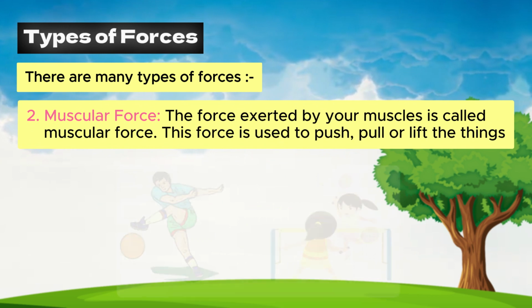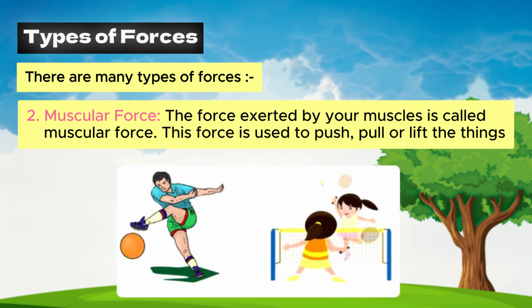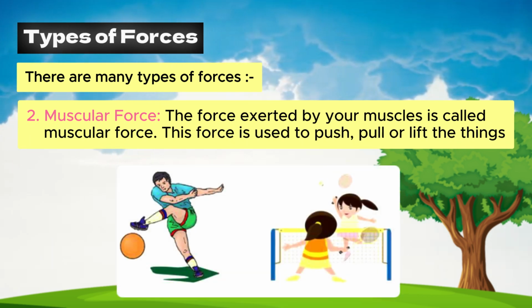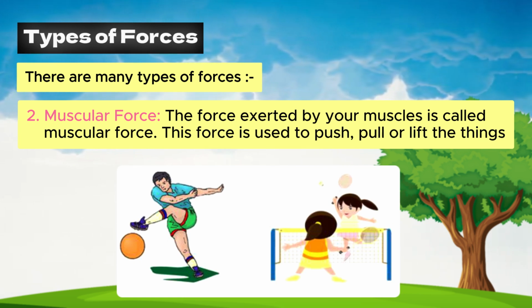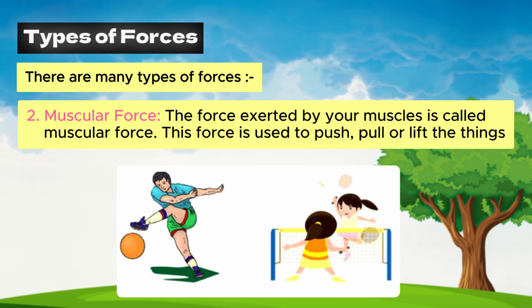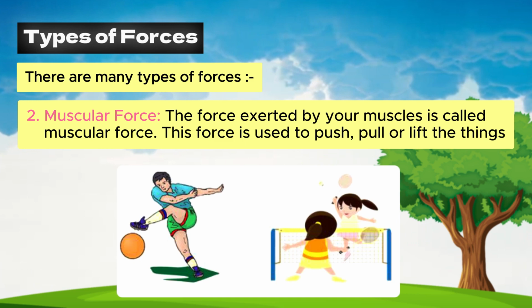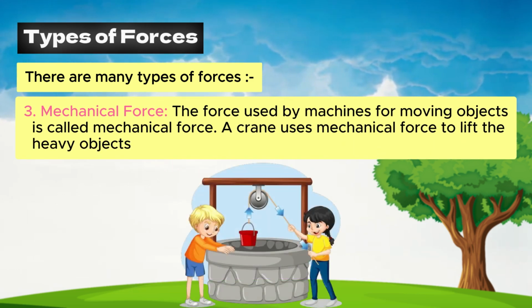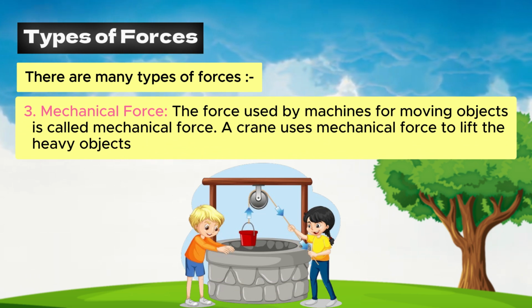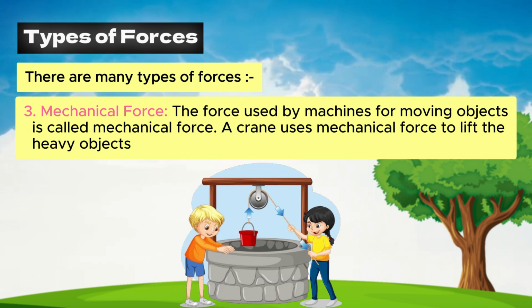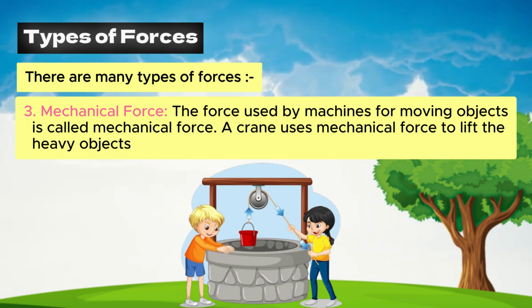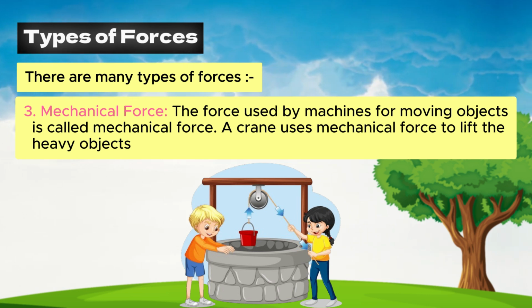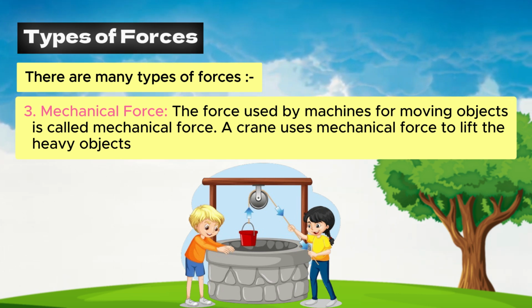2. Muscular force. The force exerted by your muscles is called muscular force. This force is used to push, pull or lift the things. 3. Mechanical force. The force used by machines for moving objects is called mechanical force. A crane uses mechanical force to lift the heavy objects.